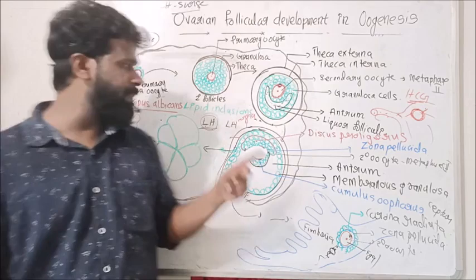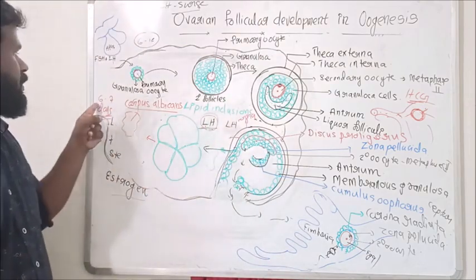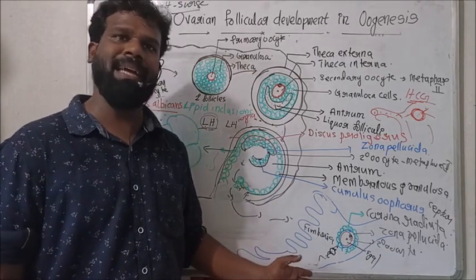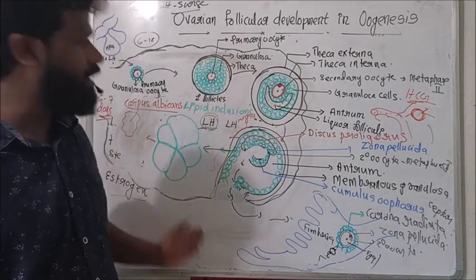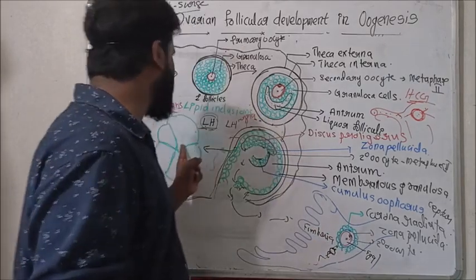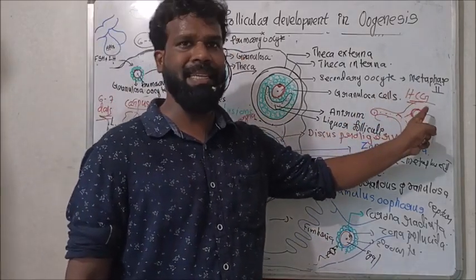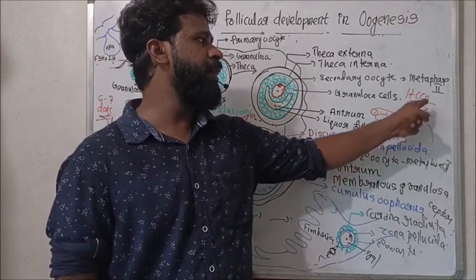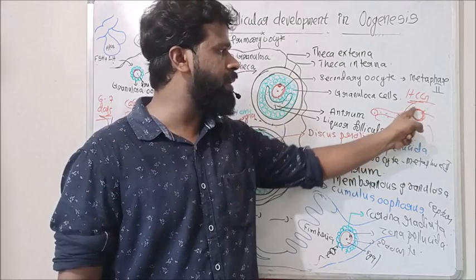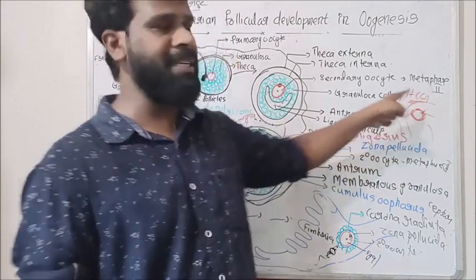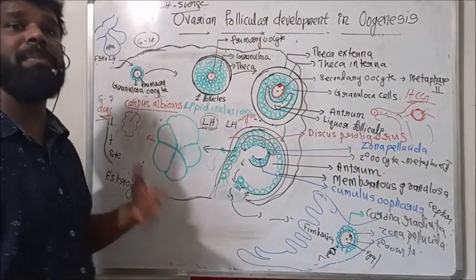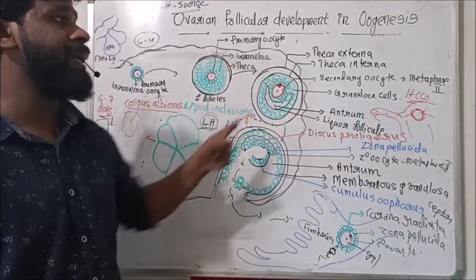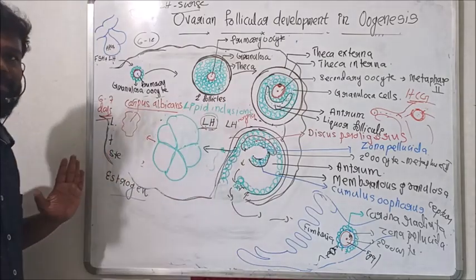So in follicular development, LH maintains the corpus luteum about 6 to 8 days after ovulation. But if fertilization happened, even in the absence of LH, the corpus luteum is maintained by the hormone HCG. After implantation, the outer layer of the embryo starts secreting HCG, and in pregnancy the corpus luteum is maintained by HCG, not by LH.